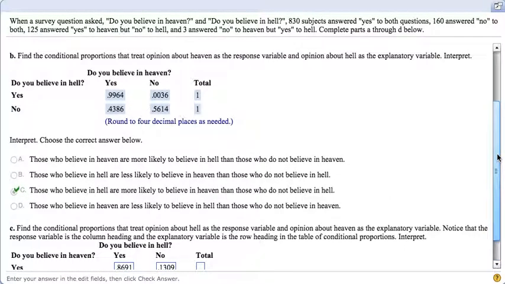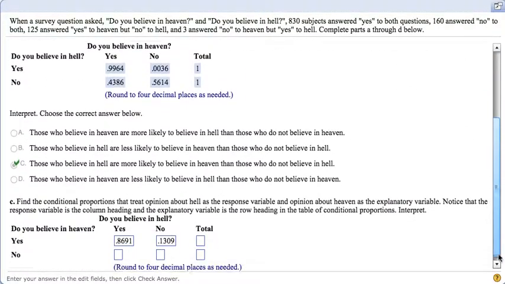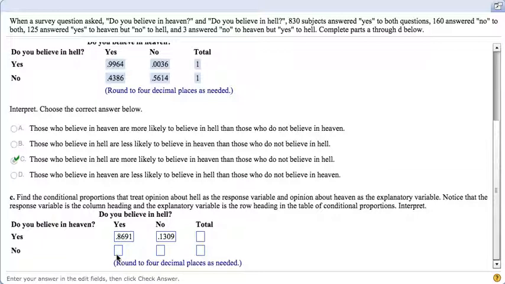Now, no for heaven and yes to hell. That's going to be 3 over 163. So that's going to be 0.0184 and 0.9816. And as we set that up, they should add up to 1, as we see there.